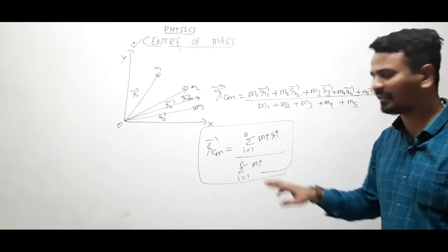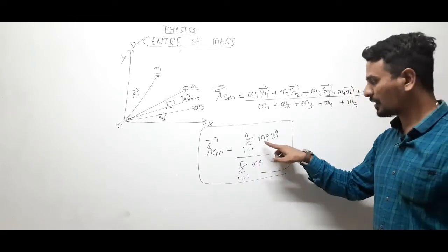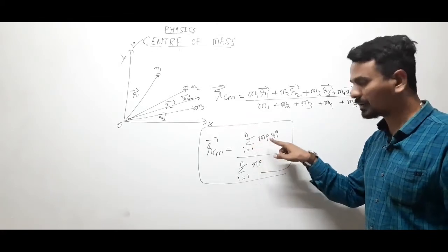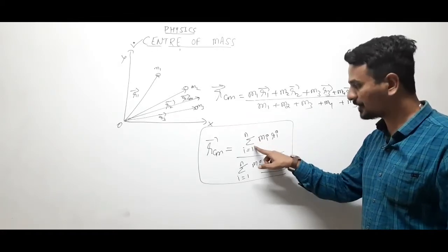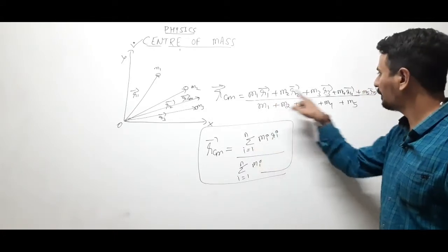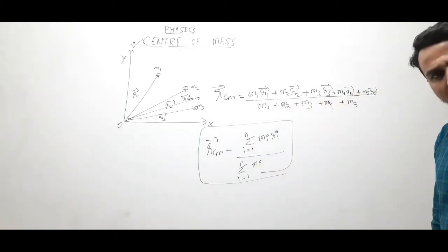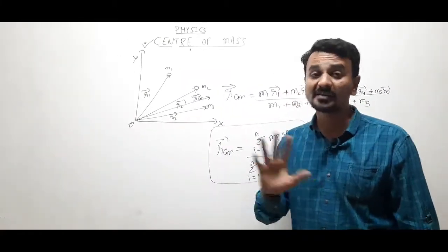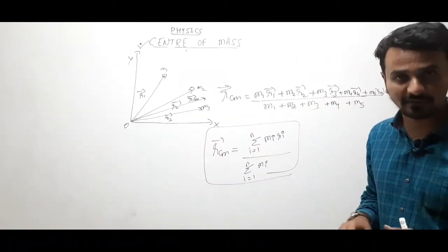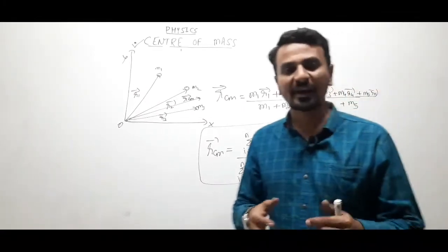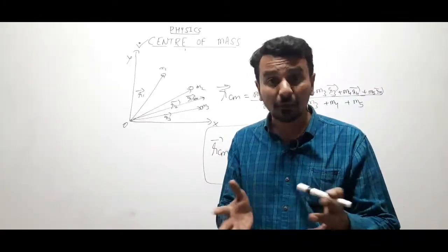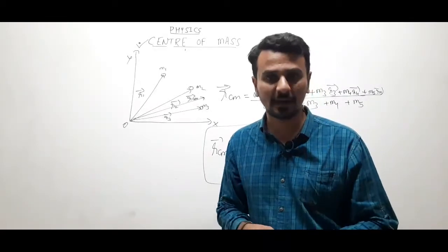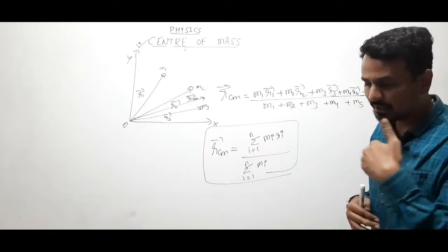This means sigma means addition. Put i equals to 1, it will be M1 R1, then sigma, so plus, then put i equals to 2, it will be M2 R2, then again sigma, put 3 M3 R3, will get this formula. Clear? This is how we will be locating the position of center of mass for discrete distribution, not for continuous mass distribution. Then how to locate the position of center of mass for continuous mass distribution, what is continuous mass distribution, and how to find the center of mass? This is what we are going to see afterwards.